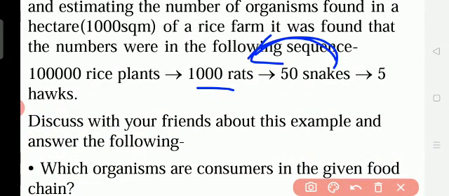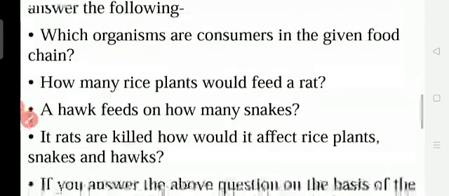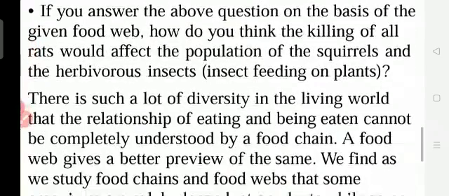So if rats are killed, how would it affect rice plants, snakes and hawks? If the rats are killed in this food chain, snakes will be affected, na? Snakes will not get the food, and if the snakes are not there, hawks will not get the food. And the rice plants, what will happen? They will grow nicely, as there are no rats.